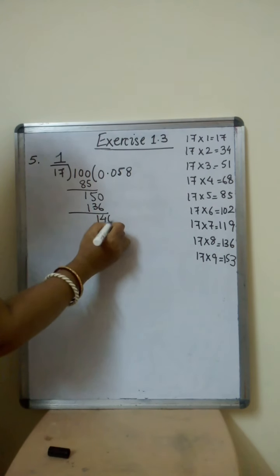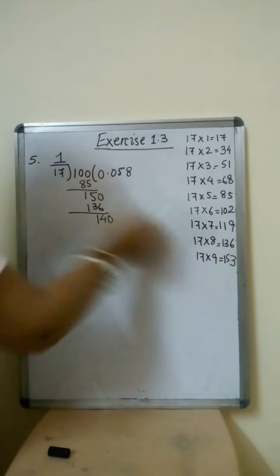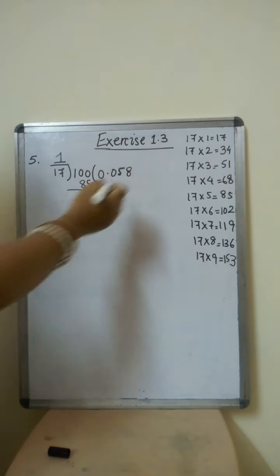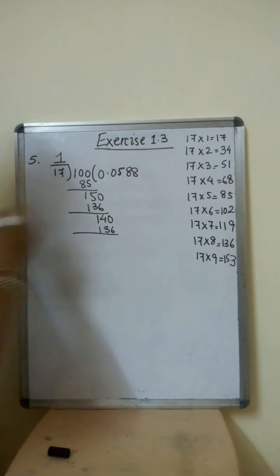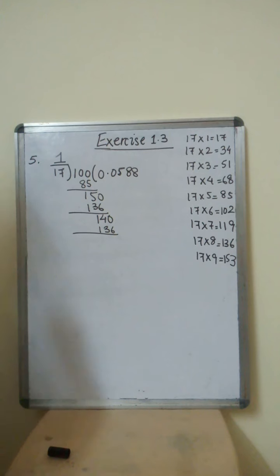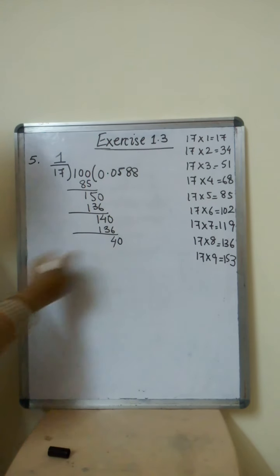So we bring another 0 here. So now 140. Where do we have 140? We don't have. We have got again 8s. Right. So 8s are 136. So 140 minus 136 is how much? It's 10 minus 6 is 4. So we bring 1 0 here.